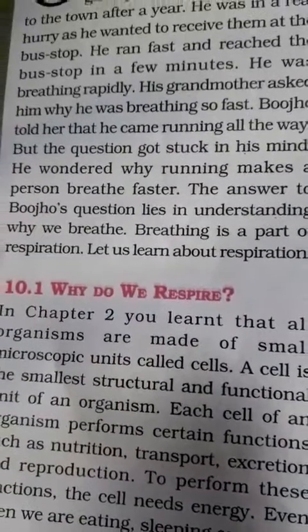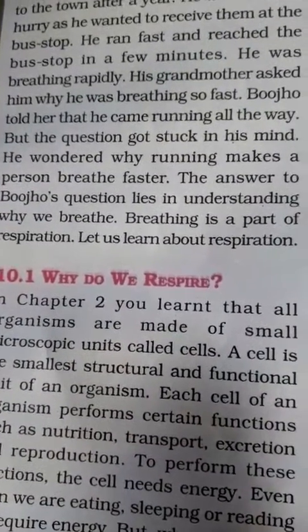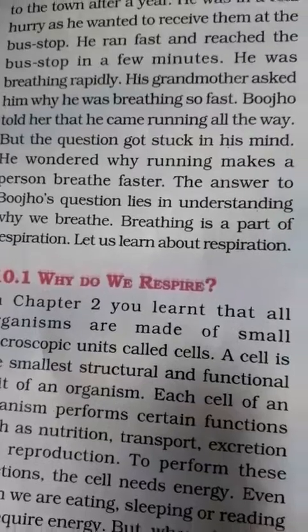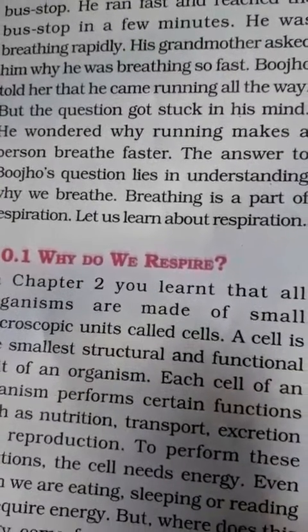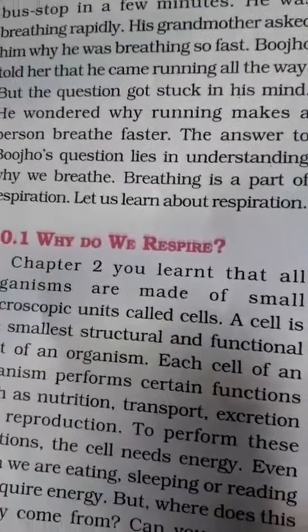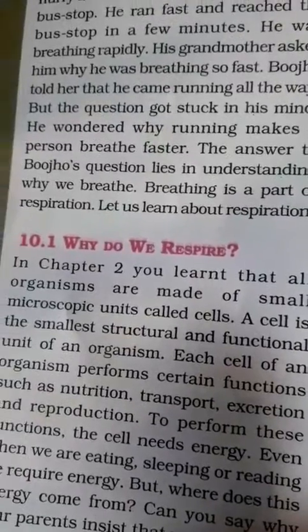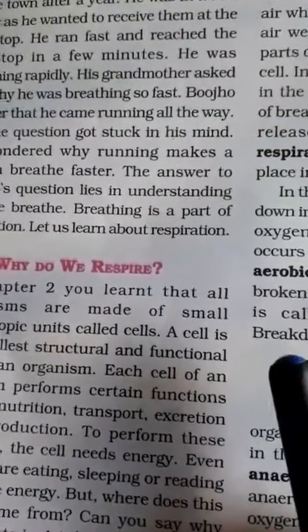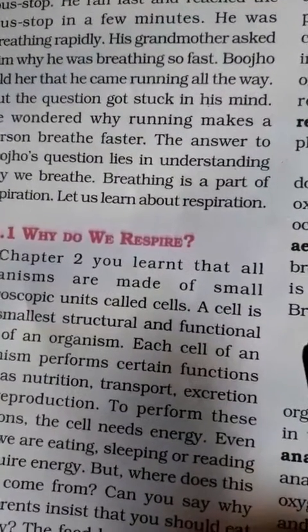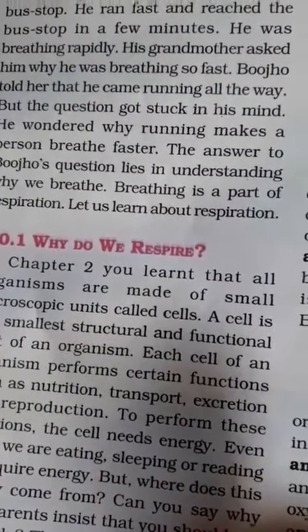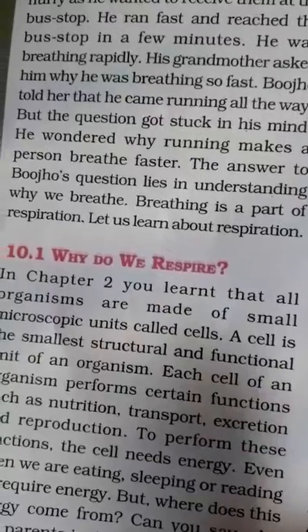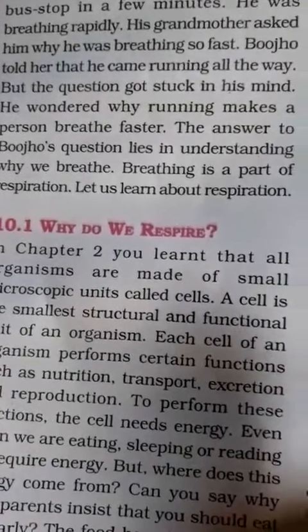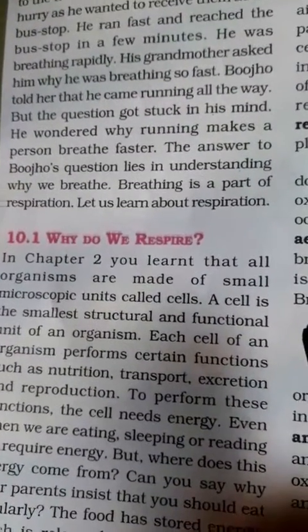And each cell of an organism performs certain functions such as nutrition, transportation, excretion, reproduction, respiration, right? All of these functions are performed by our cells, right? For all these processes we need energy. Which processes? Like nutrition, transportation, excretion, reproduction, respiration, right?